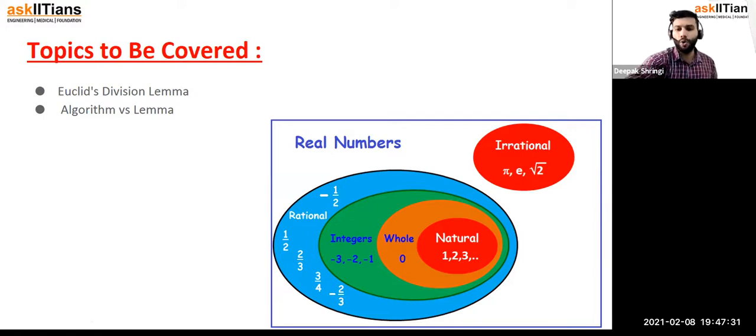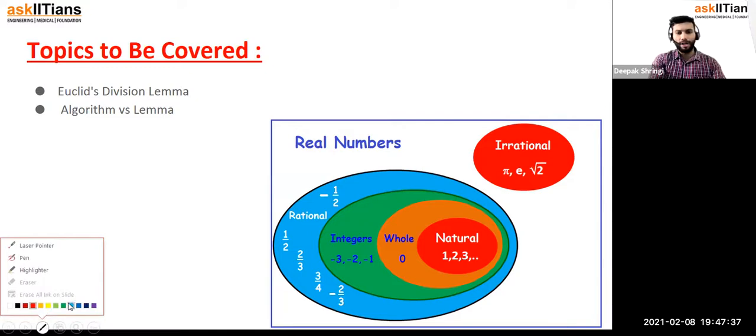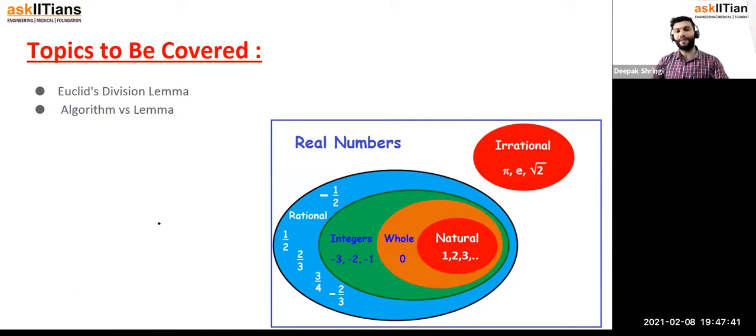Over here in the figure, it is shown how the real numbers, the integers, the whole numbers and the rational numbers are connected. All of them fall under real numbers. Under the branch of real numbers, there are two kinds: rational and irrational. Both of them are real.